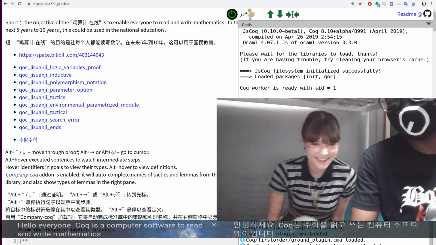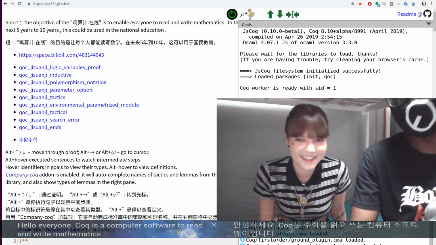Computer software. Okay. And then maybe you read your native language.